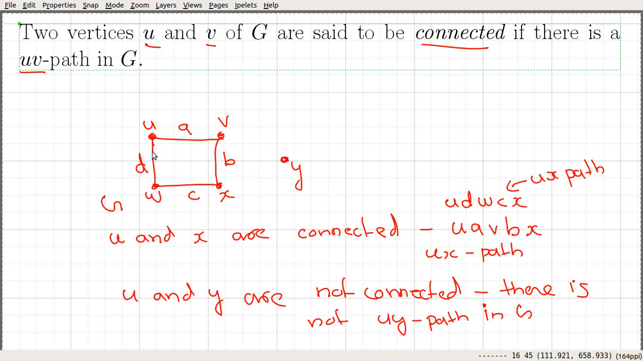Here you can see that U and V are connected, because you can reach V from U either following this edge or following these edges. Similarly U and W are connected, U and X are connected, W and V are connected. And here we can see that X and Y are not connected, W and Y are not connected.